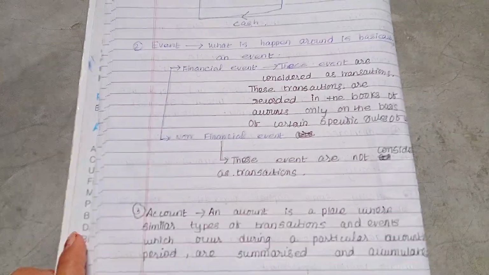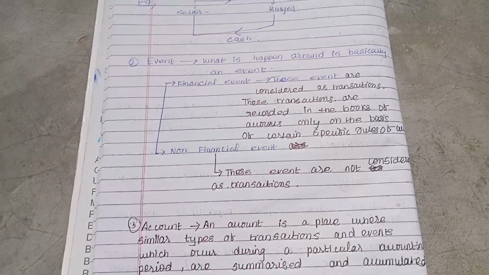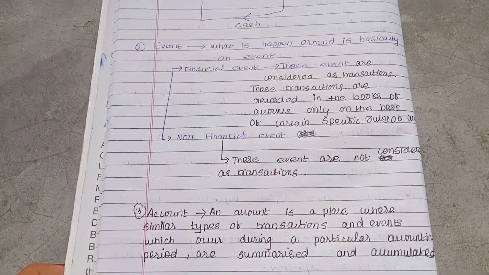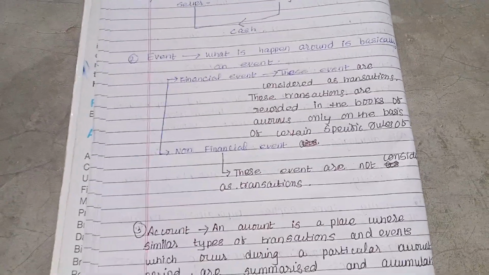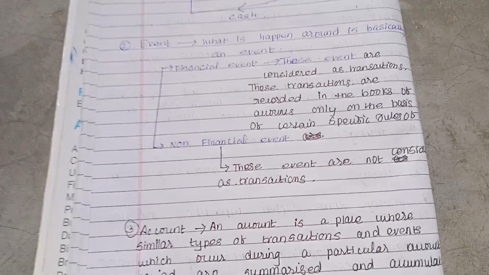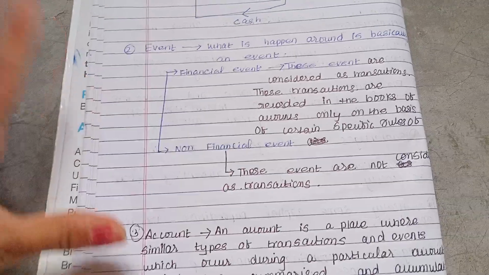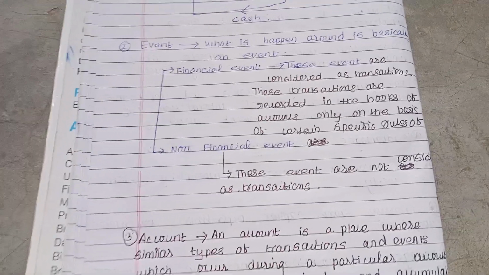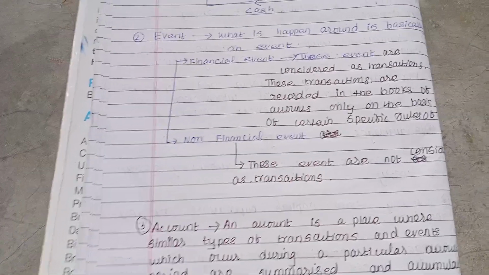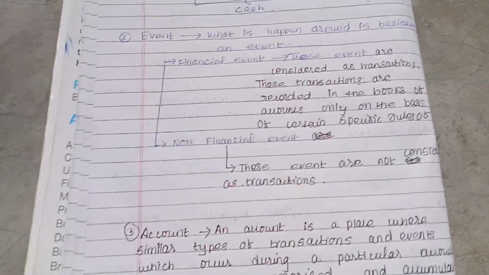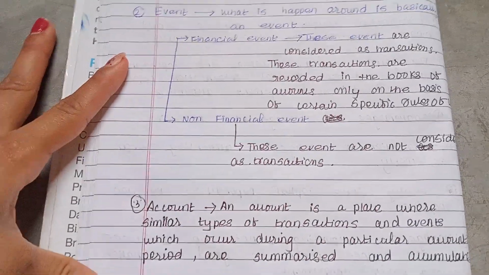Account. An account is a place where similar types of transactions and events which occur during a particular accounting period are summarized and accumulated. What is an account? An account is a place, means we prepare it. Transaction means an exchange of exchange, and there are two kinds of events, financial and non-financial. Financial events are considered as transactions, whereas non-financial events are not, and financial events are recorded in the books of account only on the basis of the specific rules of accounting.